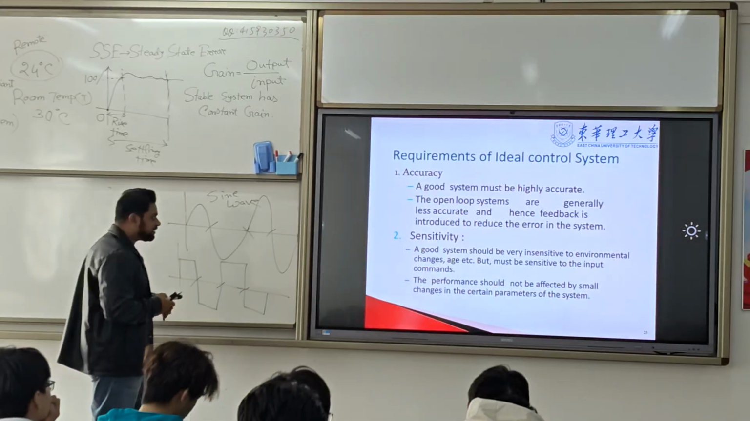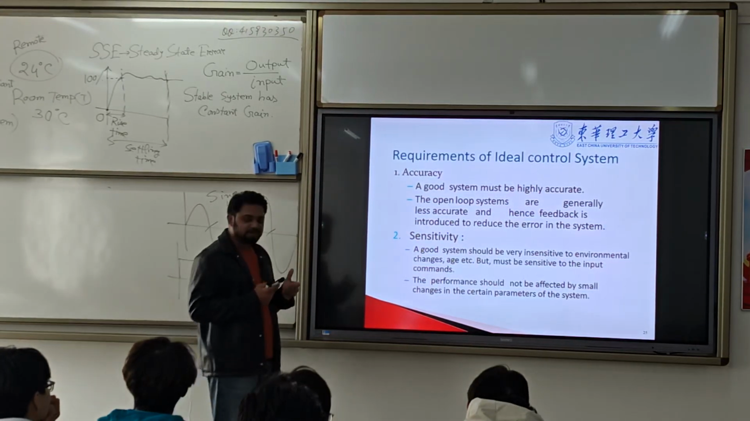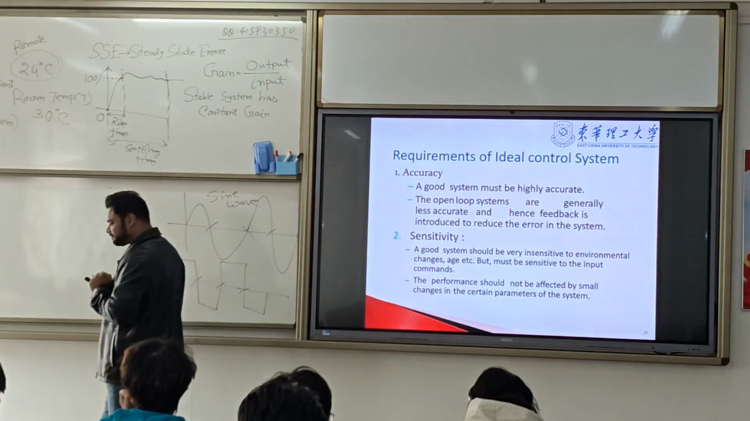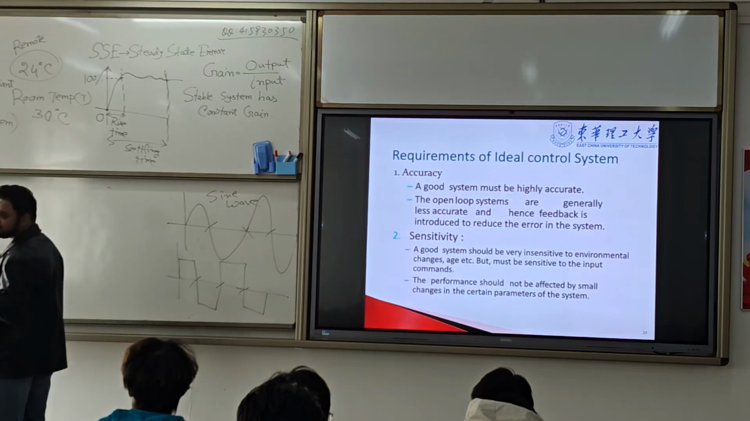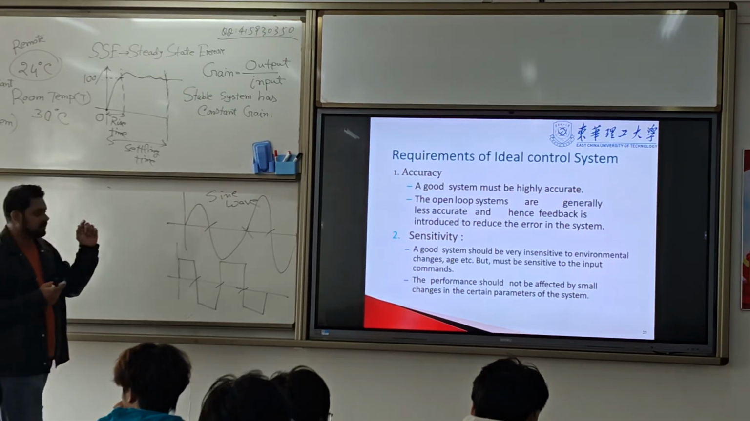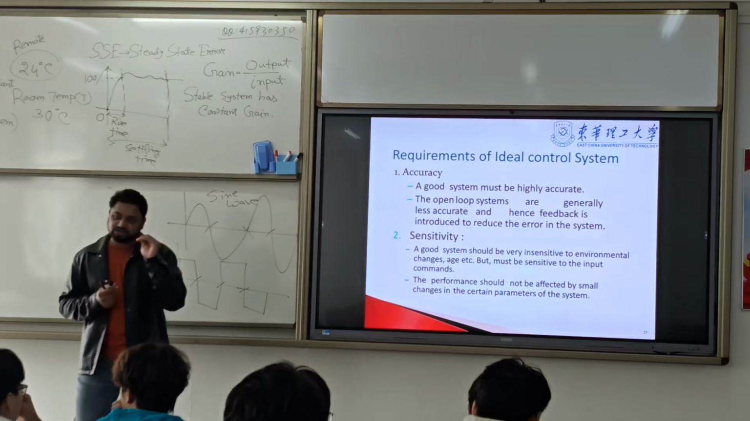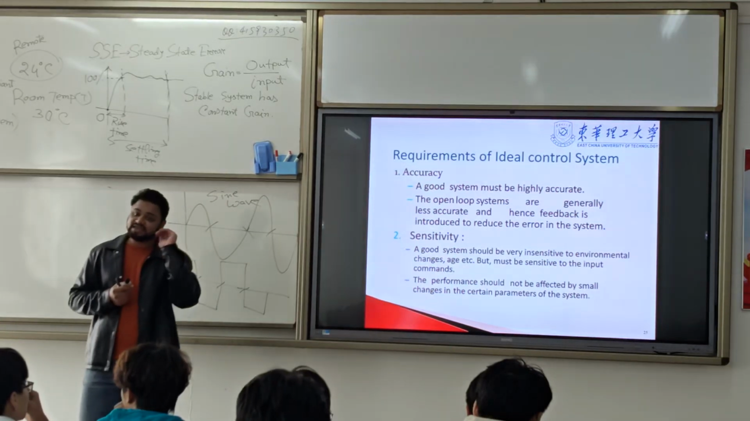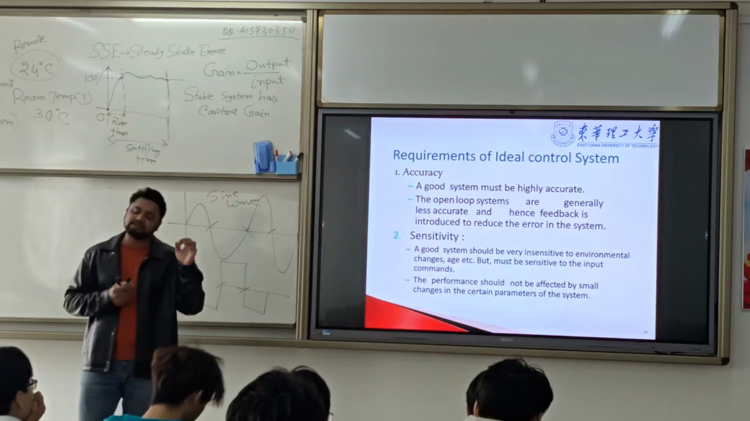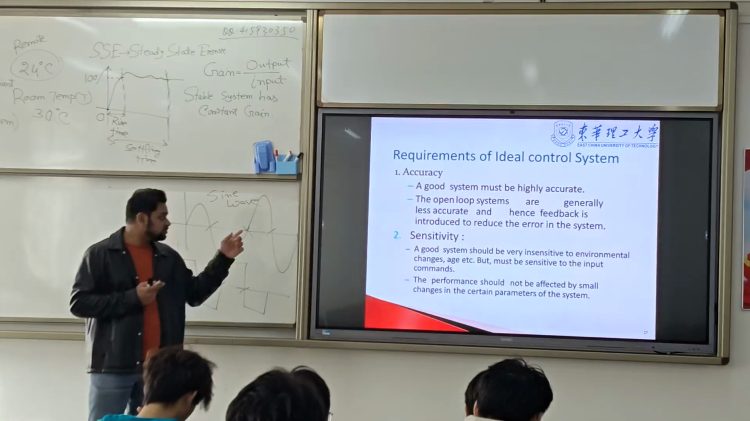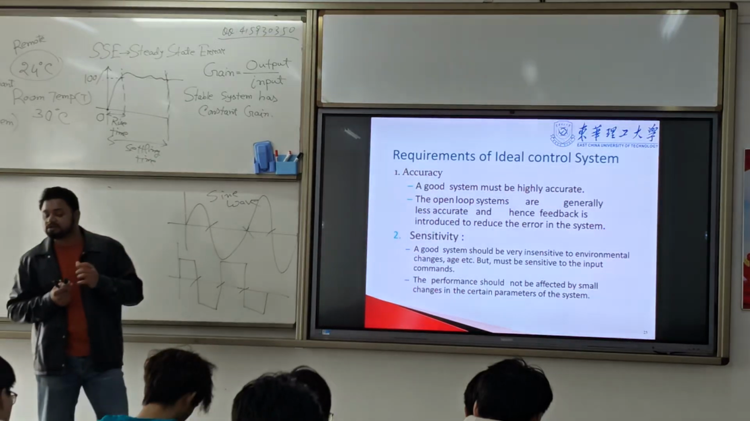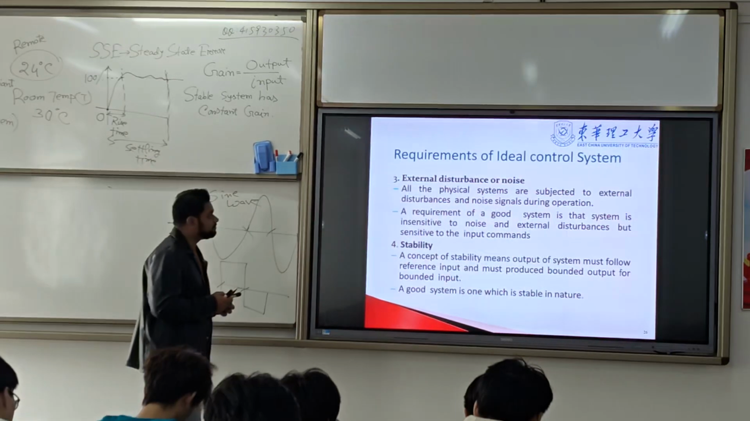Open loop system does not provide that. Sensitivity. It has to be highly sensitive to its input, the input that we provide. The system has to be highly sensitive to its input and highly insensitive to some external disturbance or internal disturbance. So sensitivity is very important, and we need to measure the sensitivity all the time while we design a system.